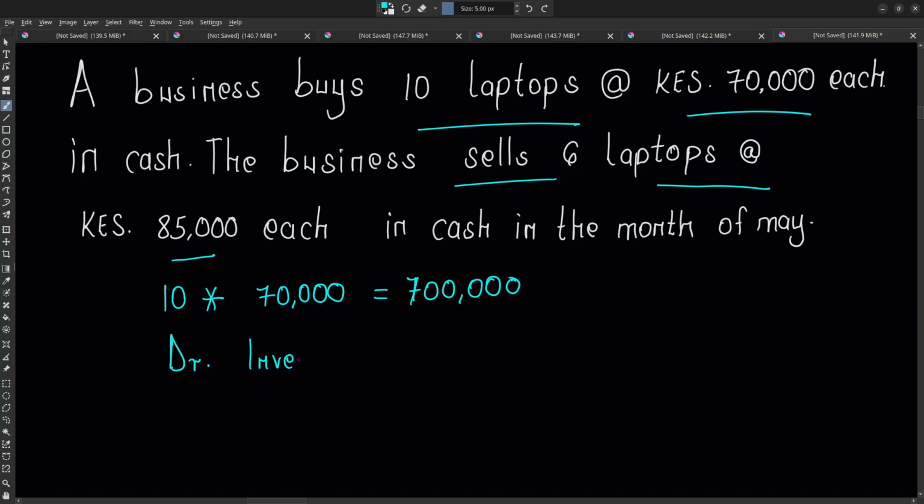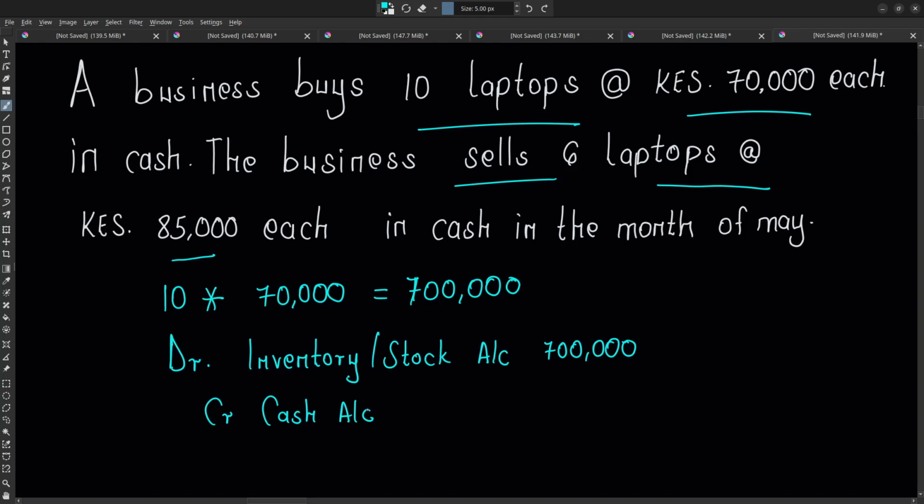So at this point, let us assume it was in April, we need to come and debit what we call the inventory. Remember, we have received the laptops, okay? So we debit inventory, or rather the stock account, an amount of 700,000. For now, let us assume we paid in cash. If we paid in cash, we credit cash account, okay?